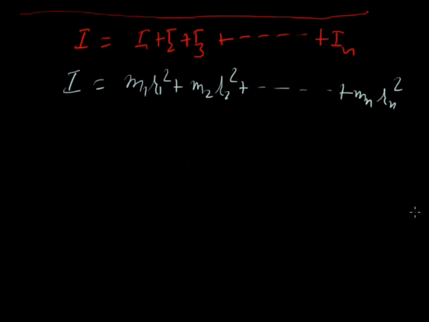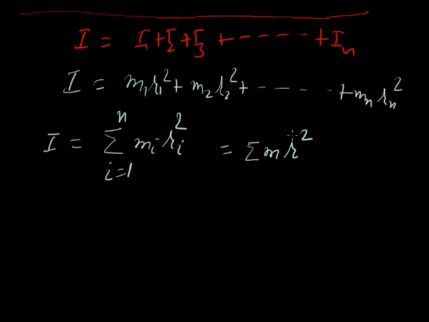We can write this in simplest form: I is sigma mi ri square, with i from 1 to n. Simply, we can write sigma m r square. With the help of this formula, we find the moment of inertia of the body which is rotating about any axis.